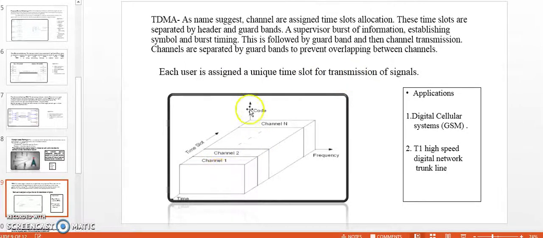So if you see in this figure, the frequency band versus the time. So different channels have been given different time slots. Applications: digital cellular system, that is GSM, the high speed digital network trunk line.